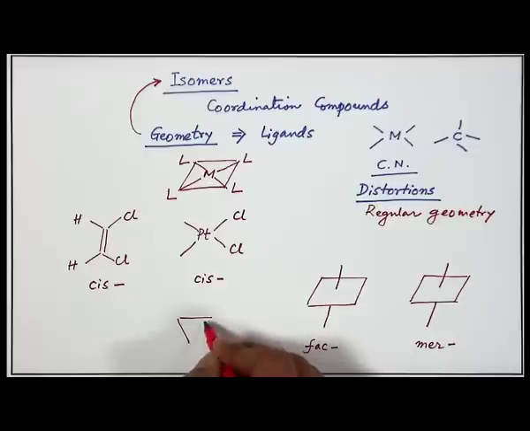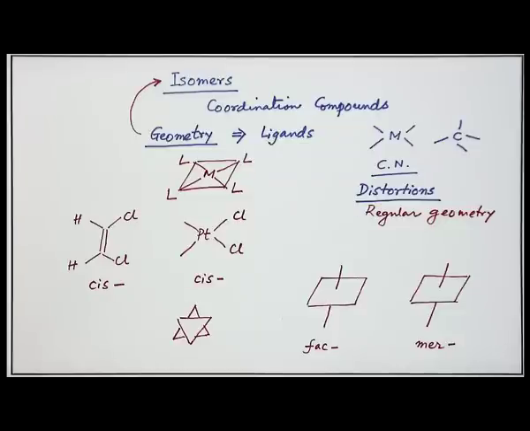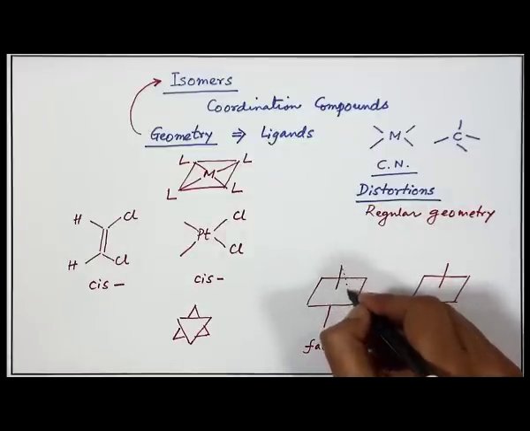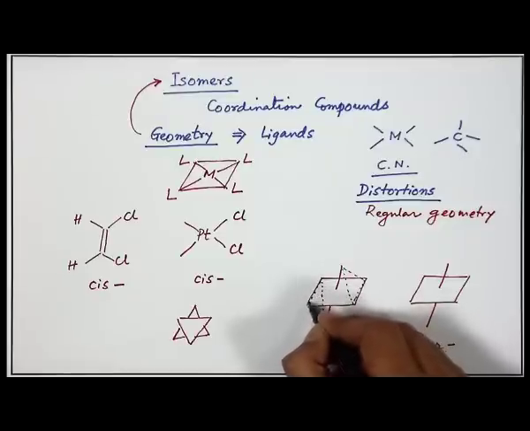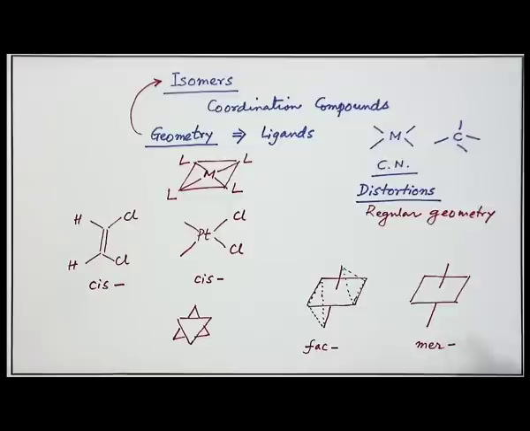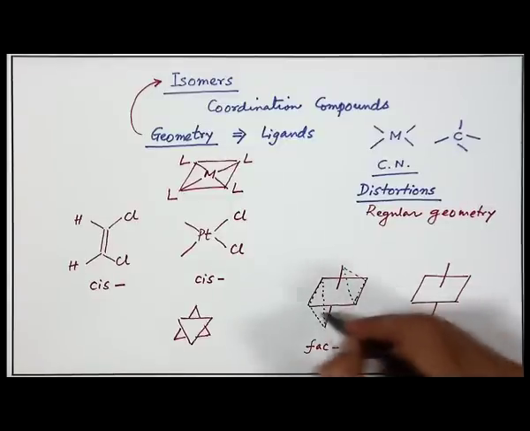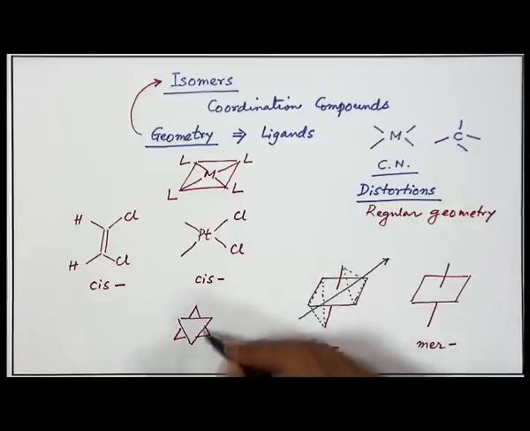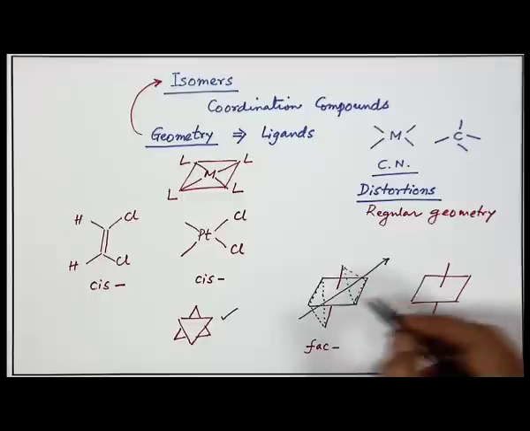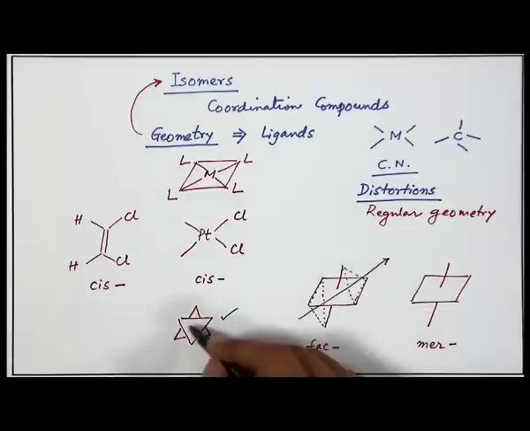I discussed earlier that we can draw a typical octahedron by looking through the corresponding trigonal face. What is the trigonal face? It is this particular face. This is one trigonal face and opposite to that is the other trigonal face. If we pass one line through the center of these two faces, it will look like this. One will be staggered to the other, so we have a staggered trigonal face and another one over that.